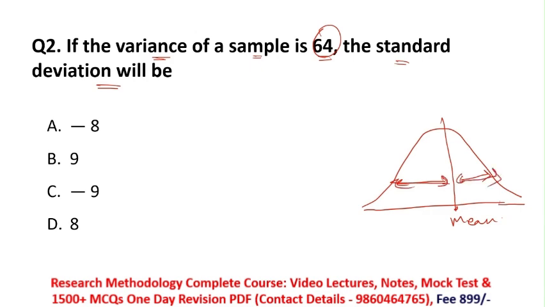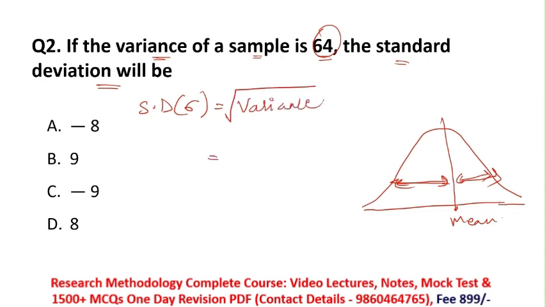This is known as standard deviation. The formula is standard deviation, denoted by sigma, equals under root of variance.